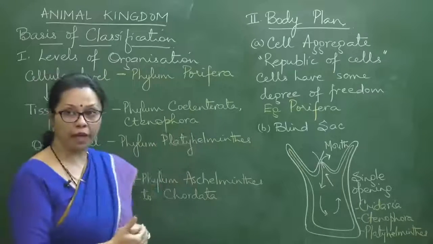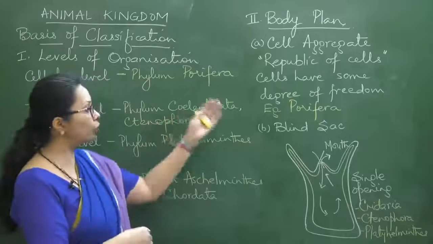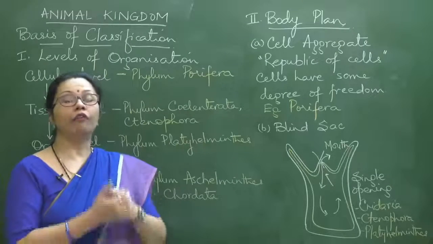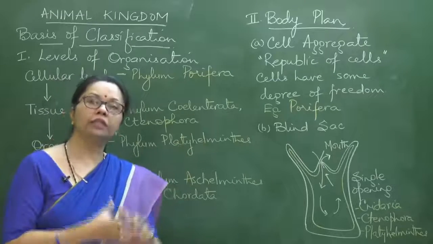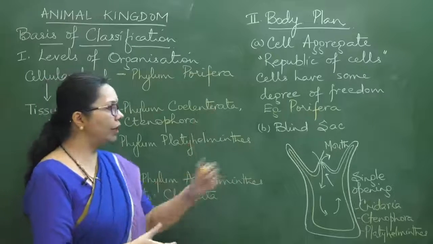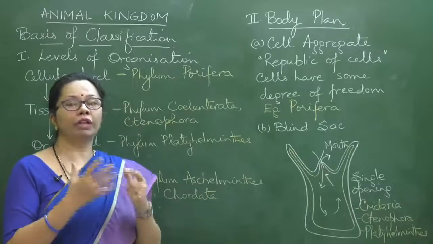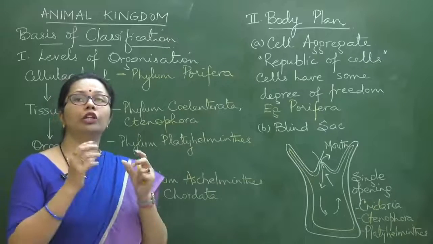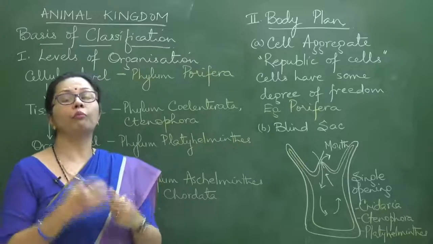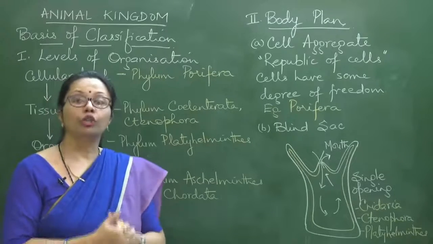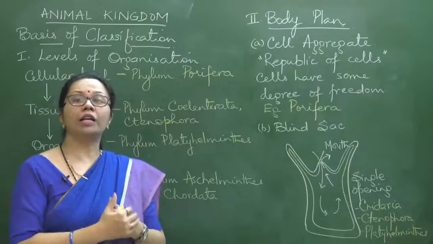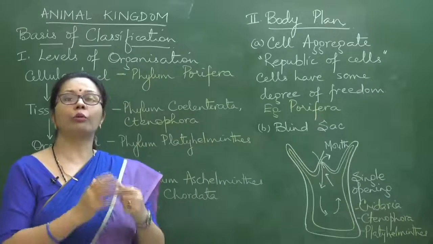That's what the body plan is, which can be of three types. Two we have already mentioned: the cell aggregate body plan, where the body is just a group of cells which still have some freedom, and the blind sac body plan, a very simple body plan where the body has one single opening serving as both mouth and anus. So ingestion and egestion both occur through the mouth only.